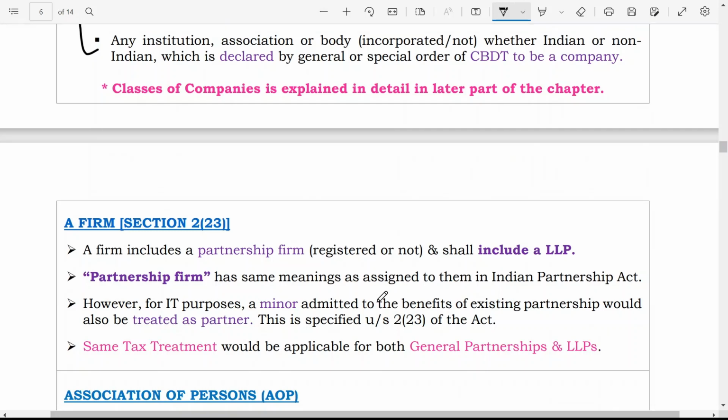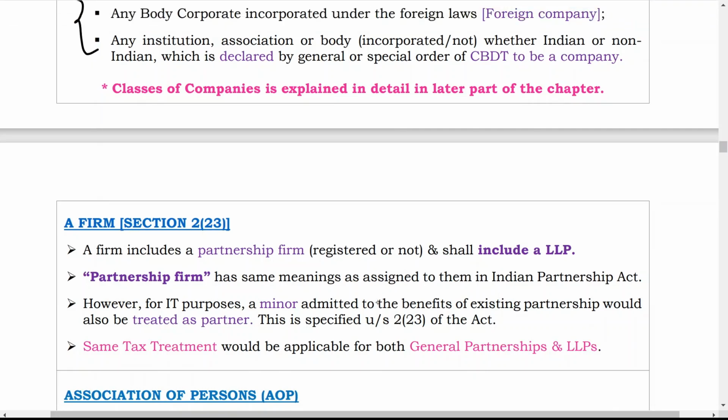Now, firm means what? A firm includes a partnership firm, registered or not, and it includes LLP also. What is the meaning of LLP? Limited liability partnership firm.